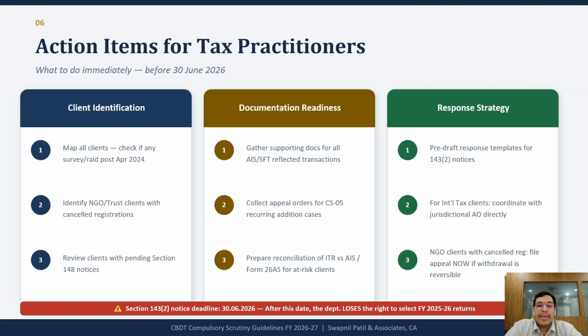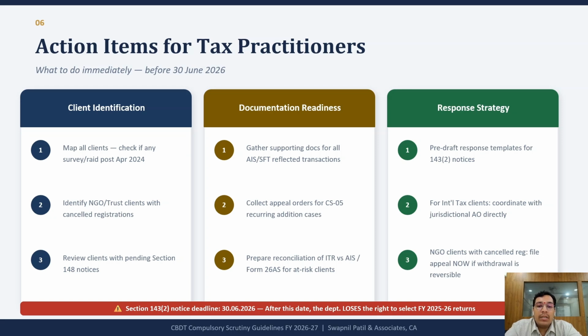Before 30th June 2026, tax practitioners should focus on 3 key areas. First, identify at-risk clients, including survey or search cases, clients with pending Section 148 proceedings, and NGOs or trusts facing registration issues. Secondly, ensure documentation readiness. Gather supporting documentation for AIS and SFT transactions.